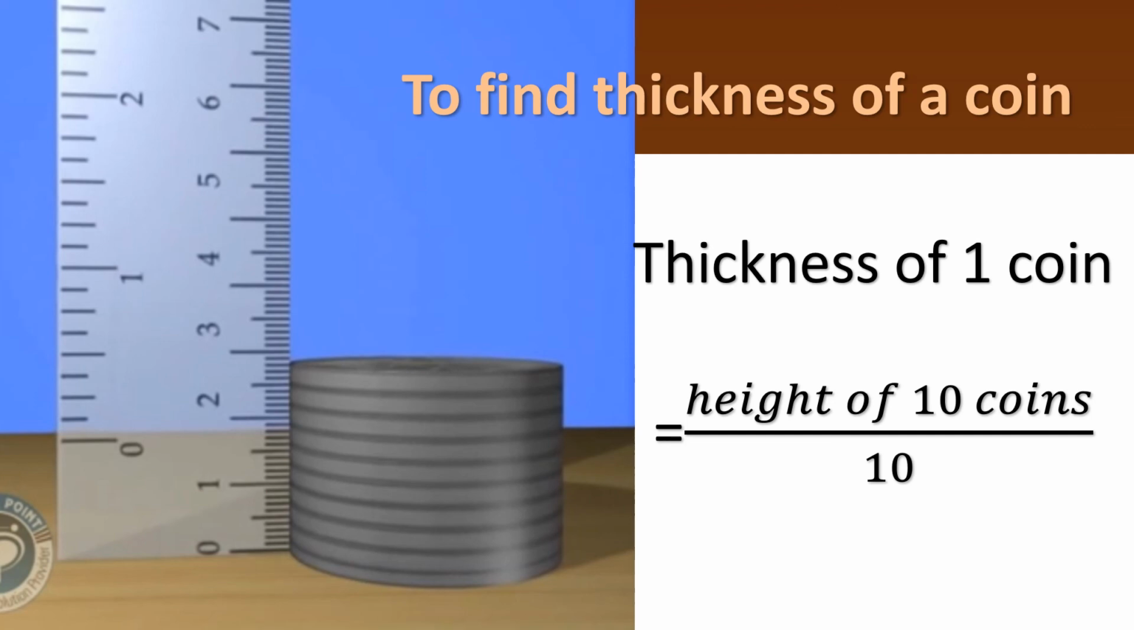Okay, children? So how will you find it? Thickness of one coin equals height of 10 coins. What is the height of 10 coins? 2.9 upon 10. If you divide, you can get the thickness of one coin. Can you all understand? What is the answer? 2.9 divided by 10.